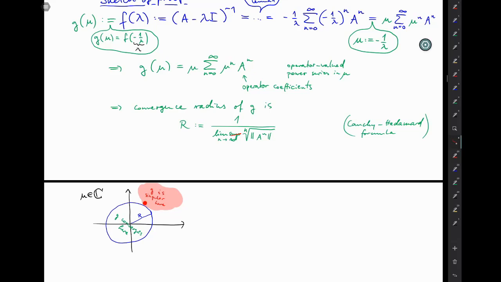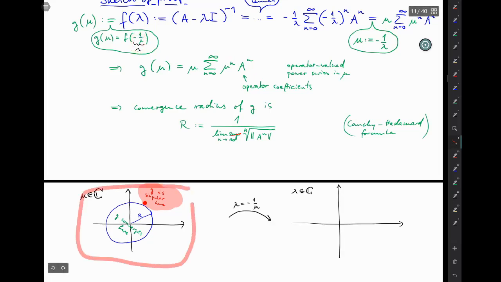Okay, and now let's perform our change of variables. So let's turn mu into lambda by this transform. So lambda is minus 1 over mu. And now you just take this picture over here and perform this transform to every single point over here, which turns the function g into the function f. So in particular, the blue circle will still be a circle under this transform, but its radius now is 1 over the radius r.